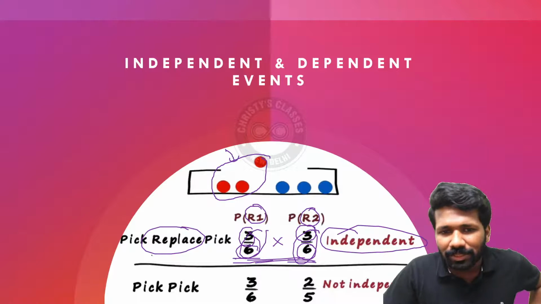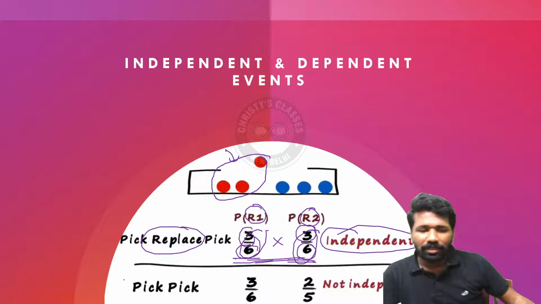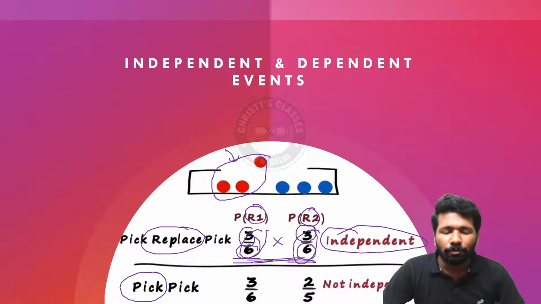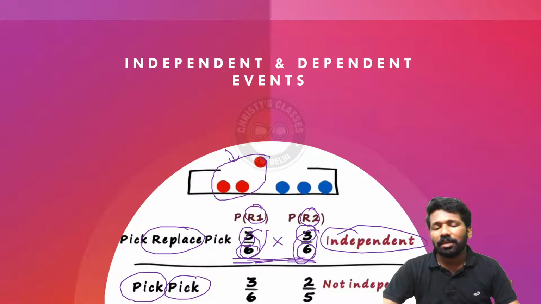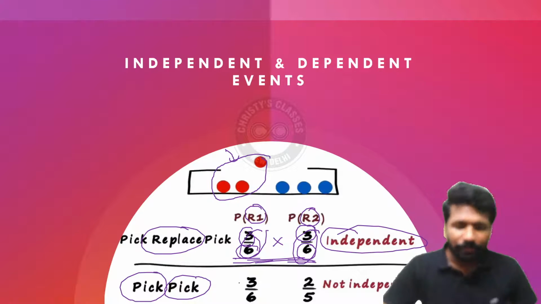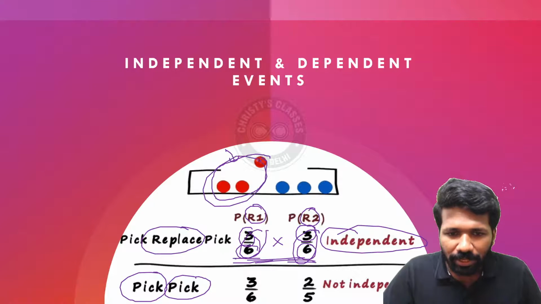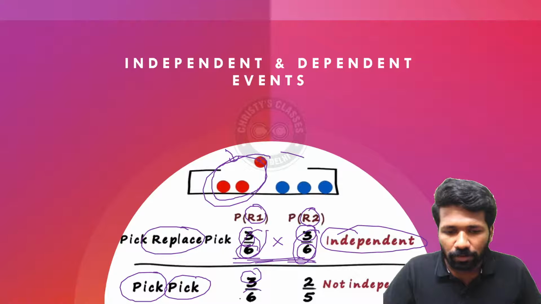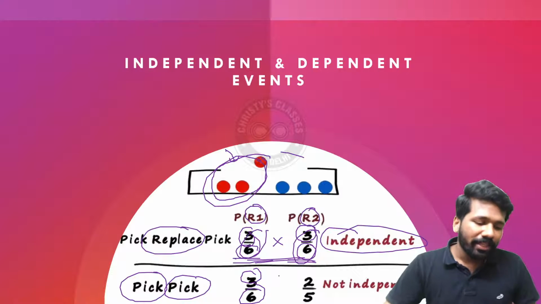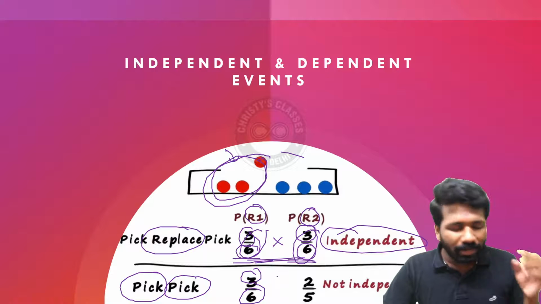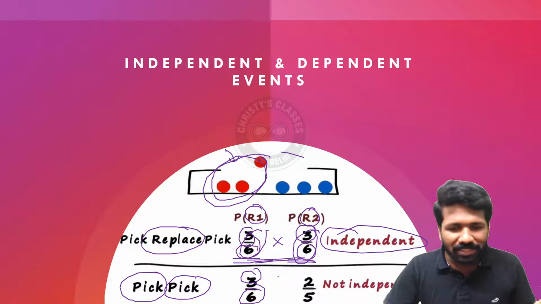But if the question says without replacement, then you are picking a ball and you are not putting it back, you are again picking the second ball. In that case, what will happen? 3 red balls are there out of total 6 balls, so 3 out of 6 will be the probability of that. Then when you are taking the second ball, that red ball that you have taken is missing there.